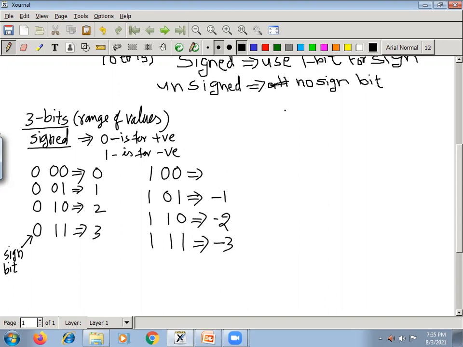If you take the number line, which we might have studied in second or third class, yes or no? Somewhere we have 0, on this side we have 1, 2 and 3. Similarly, on this side we have -1, -2, -3 and -4.